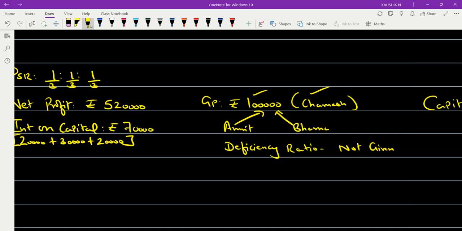Don't say "equally". Say the correct, apt word first. Then we'll see how it is. What is the keyword? Very good. You first have to specify the old profit sharing ratio. In this case it is equal, but don't use the word equally, because equally means the answer is wrong. You have to use a technical word. In the absence of a deficiency ratio among the partners, the deficiency amount has to be borne by the guaranteeing partners in their old profit sharing ratio.